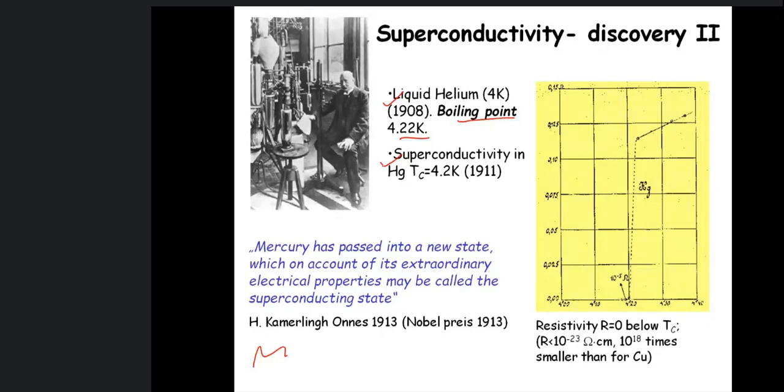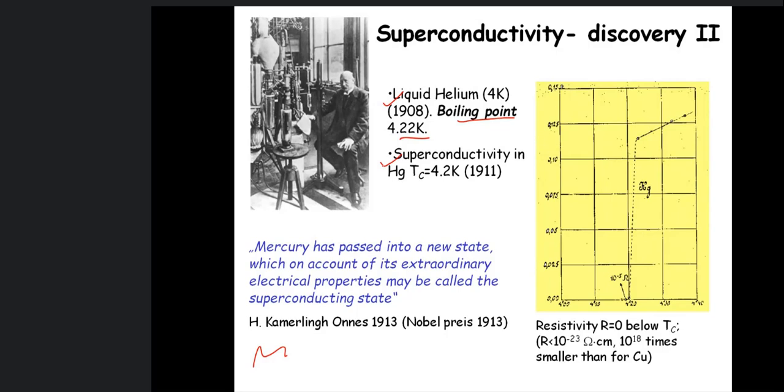And this happens at a sharp temperature. This is not gradual, it is a sudden change in resistivity from finite to zero. It happens at a sharp temperature, and that temperature where this transition happens is called the critical temperature for the material. The critical temperature is different for different materials. For mercury, it is 4.2. Kamerlingh Onnes discovered superconductivity in 1911, and he was honored with the Nobel Prize in 1913, 2 years after that.